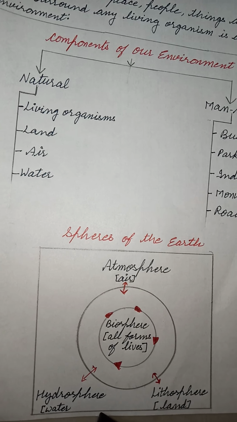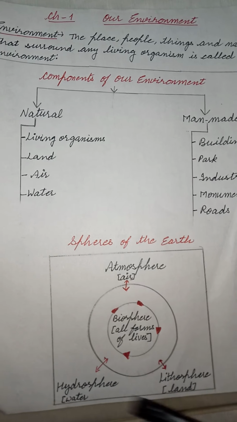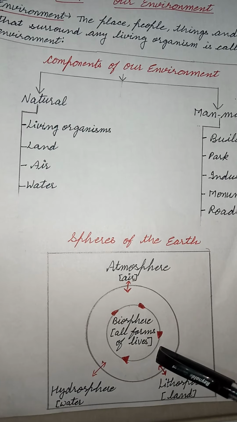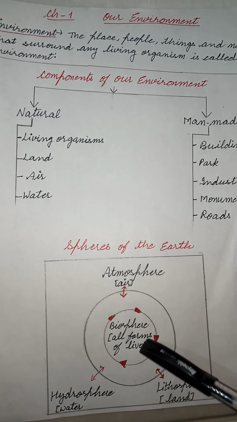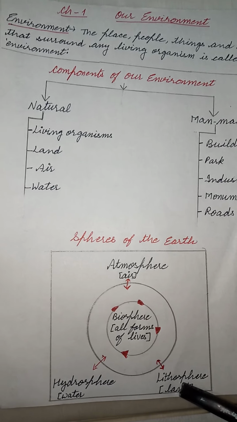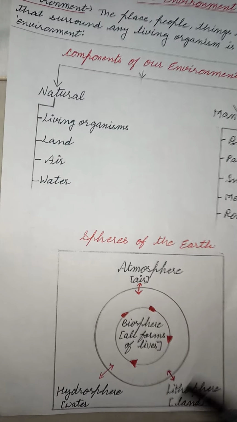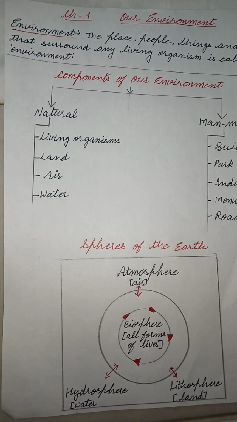Water area is called hydrosphere. And all forms of life form biosphere. In biosphere we find atmosphere, land and water. These are all interconnected to each other.